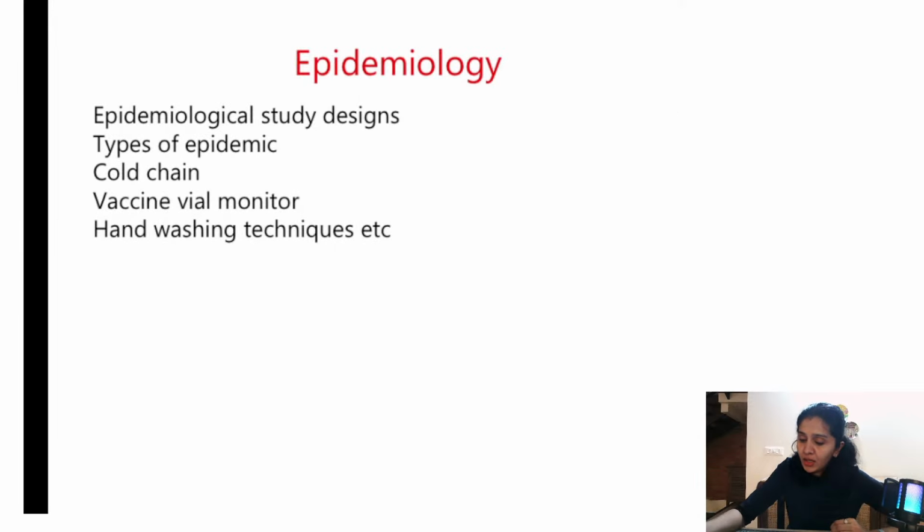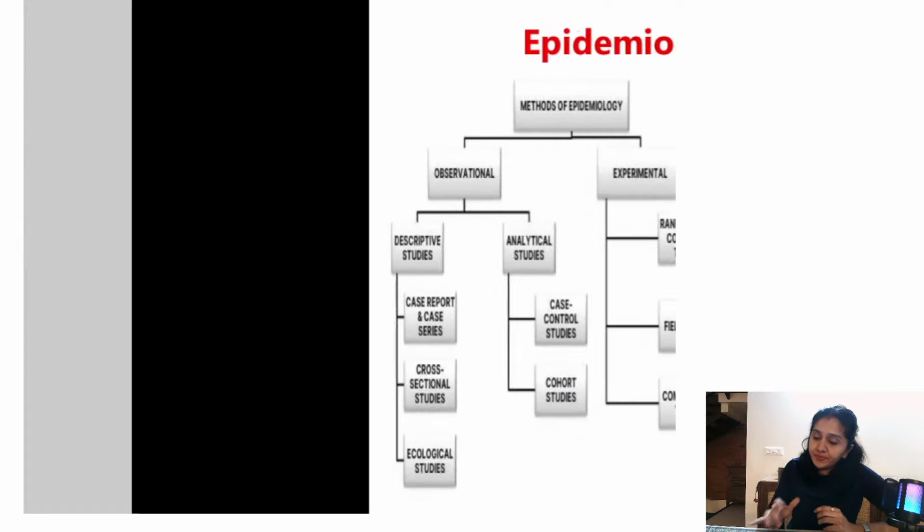Okay, moving on to the next chapter, which is epidemiology. I don't have to tell you all, you know that epidemiology is a very, very important chapter, right? So what are the must know topics under this particular chapter? This is very vast, but let us understand the must know topics. Epidemiological study designs, types of epidemic, cold chain, vaccine vial monitor and hand washing techniques.